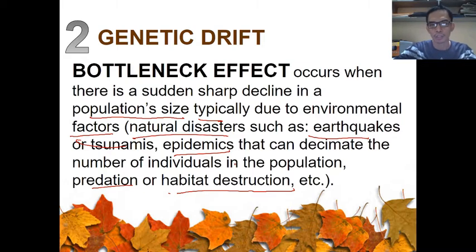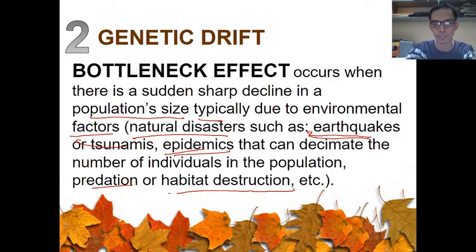Alright, so we have this population of 100 over here. If there's an earthquake, half of the population is killed. Meaning to say, those that are killed were not able to adapt. Technically, what happens here is random. These are random events. You don't have an earthquake every day, and you don't have epidemics every day. These particular environmental factors affect how the allelic frequency will be propagated, something like that.